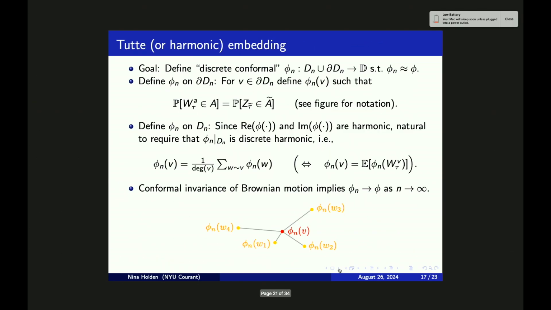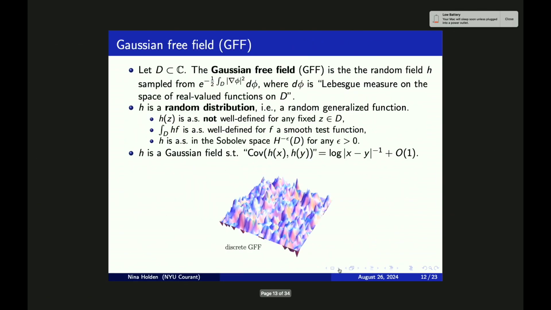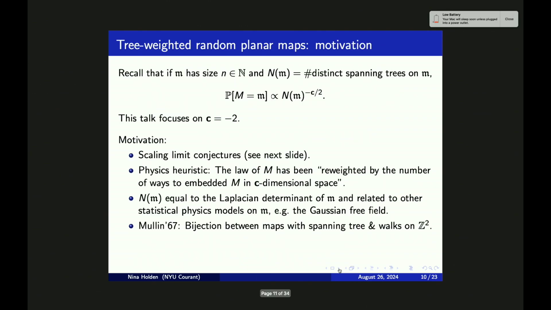So maybe I can explain this. Here I'm defining this particular random planar map model. Instead of putting this particular thing on the right-hand side, one could in principle put the partition function of a statistical physics model, which is believed to be asymptotically the same. For certain such models, one can also hope to carry through the proof, but it will not be for this precise model.